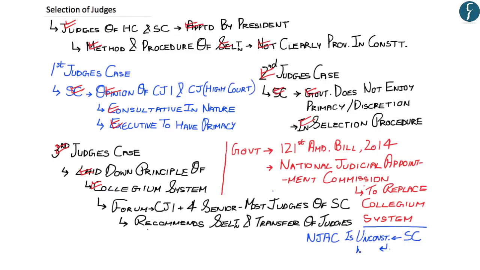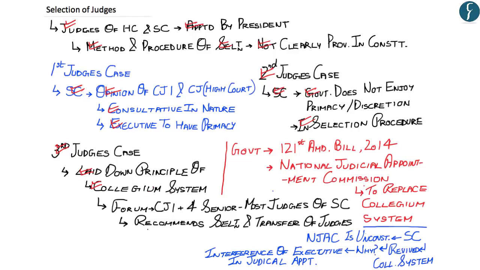Now, the Supreme Court declared the NJAC as unconstitutional because it observed that it was interference from the executive in judicial appointment. And thereby, the Supreme Court, through this verdict, effectively revived the collegium system. Now, hopefully, up till here, you have understood that the collegium system would consist of a forum of the Chief Justice of India and the four senior most judges of the Supreme Court. And this collegium would recommend the selection and transfer of judges.